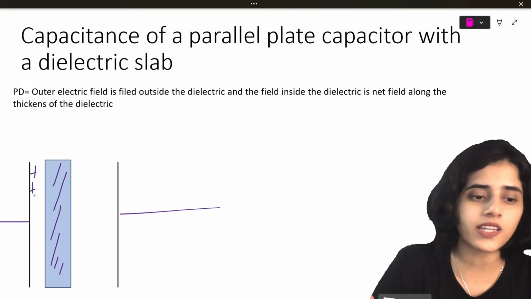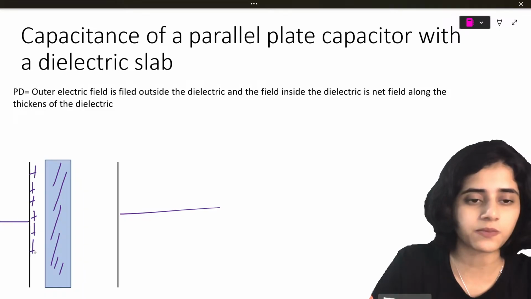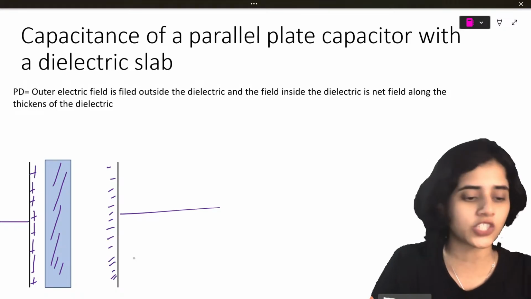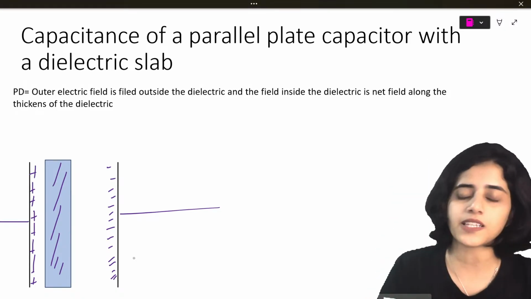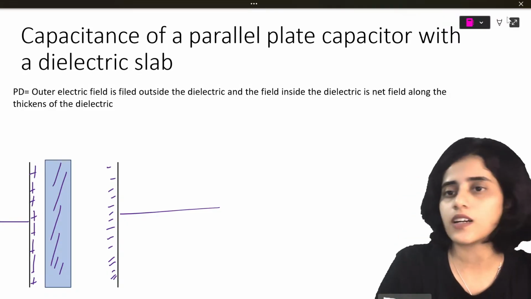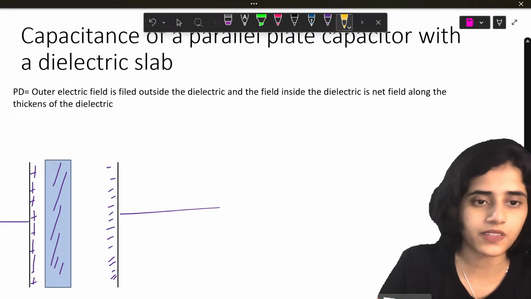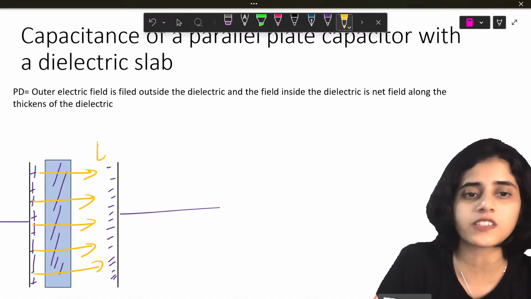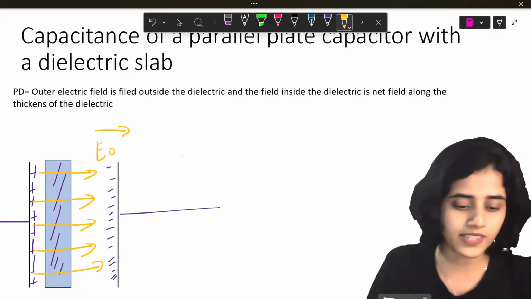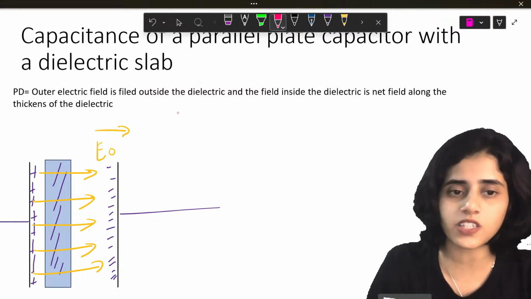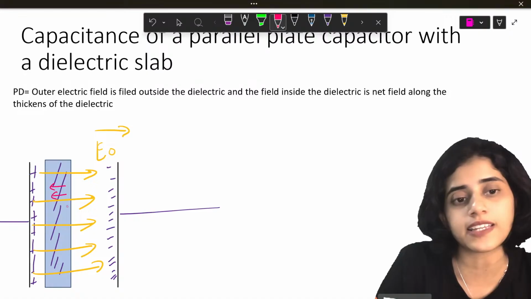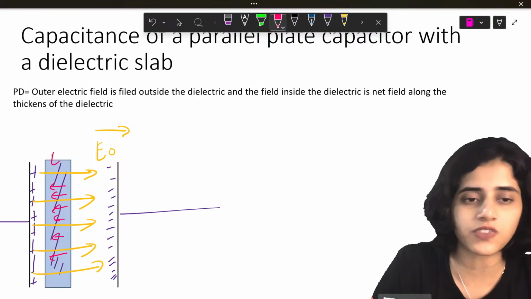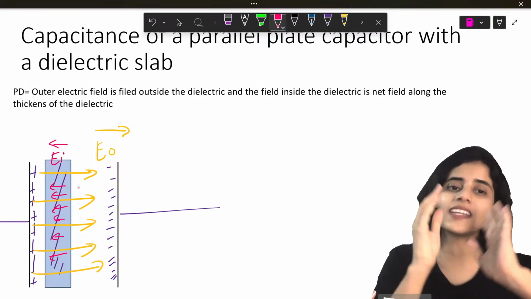Initially the capacitor has plus, plus, plus on one plate and minus, minus, minus on the other. Now it also has an electric field. Let's say the electric field is E naught. The electric field always flows from positive. Now this electric field induces an electric field inside the dielectric, an application of what we just saw. So the induced electric field is going to be in the opposite direction, inside the dielectric.